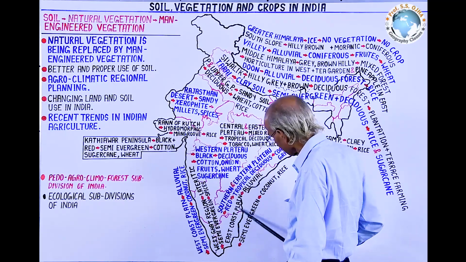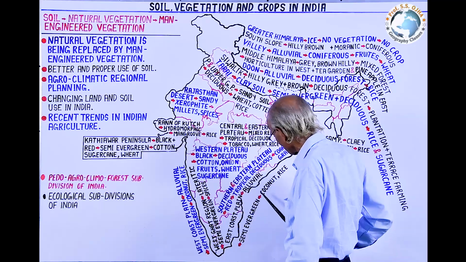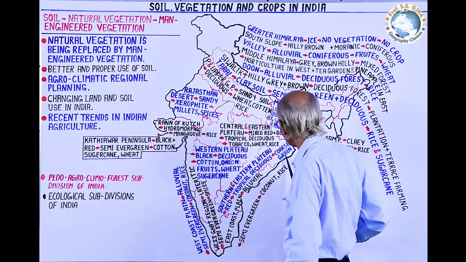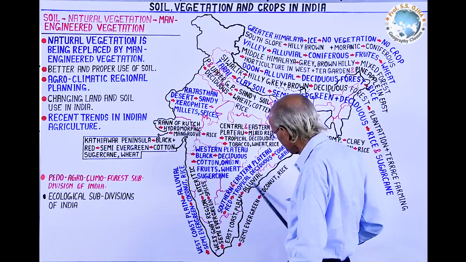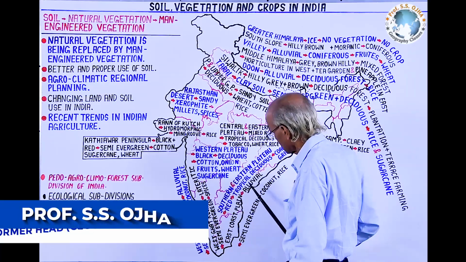But in place of that forest, the farmers produce here coconut and rice crops. Thus, this is the East Coast Plain Ecological Region.